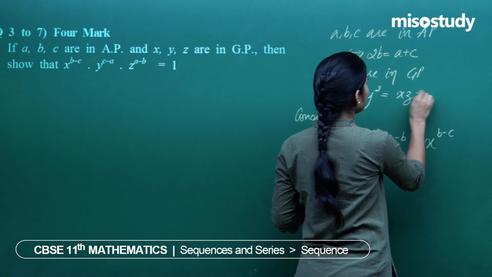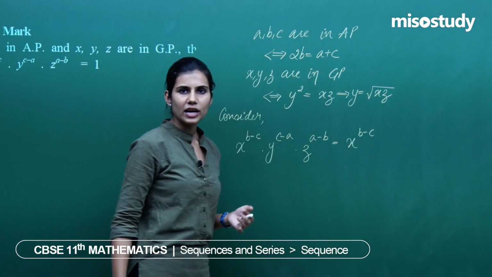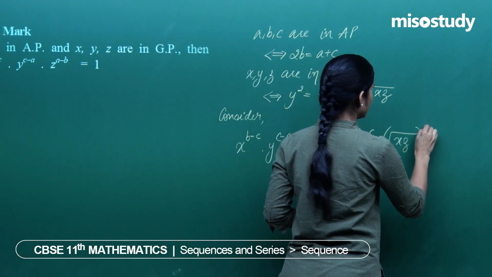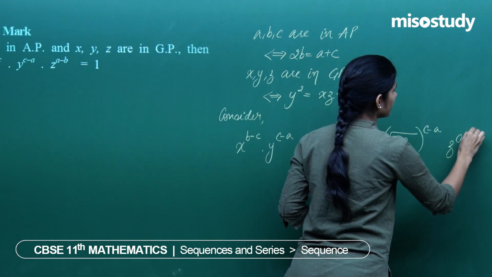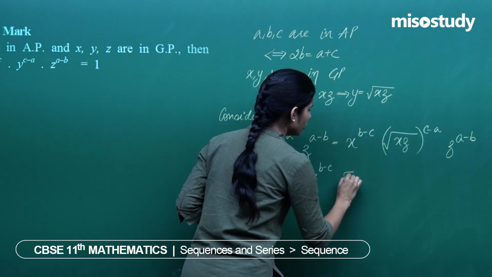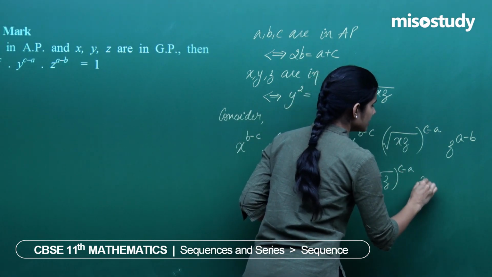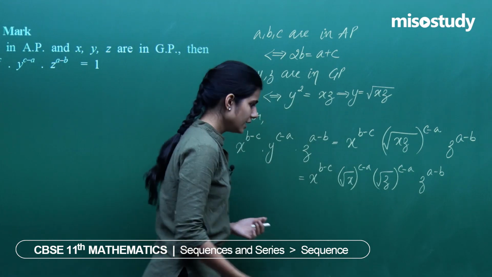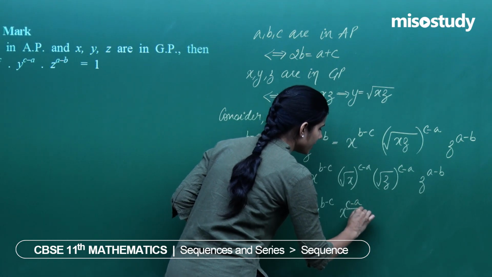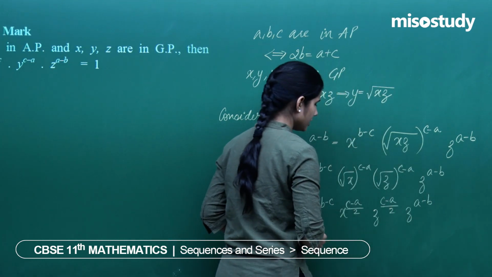y will be replaced by root xz. If y square is xz, y will be replaced by root xz. So, I am going to write it as root xz whole to the power c minus a, z to the power a minus b. This can be written as x to the power b minus c, root x to the power c minus a, root z to the power c minus a, z to the power a minus b. Simplified further, this is x to the power b minus c, x to the power c minus a by 2, z to the power c minus a by 2, z to the power a minus b.